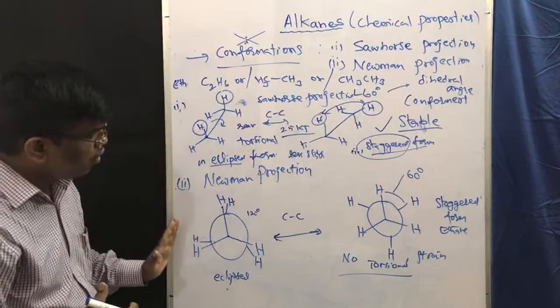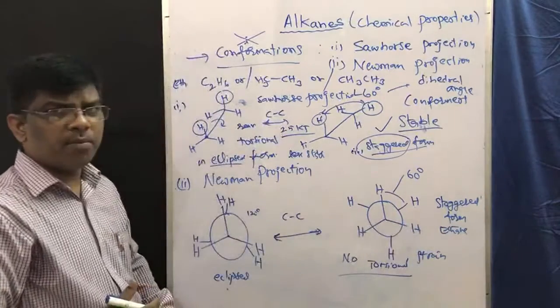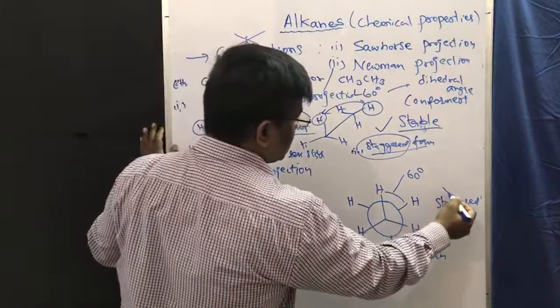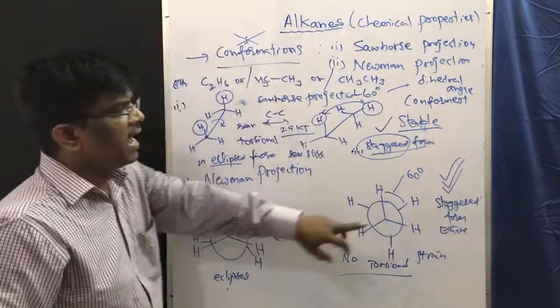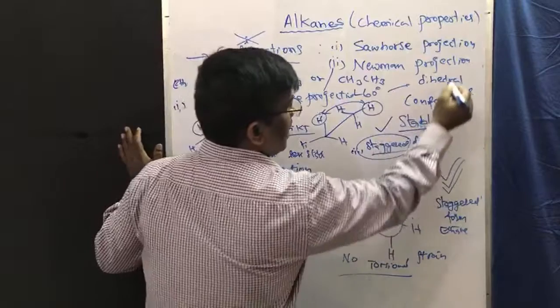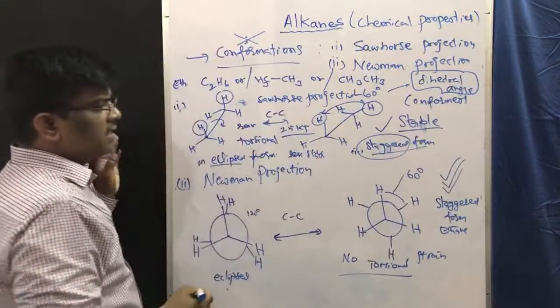And same way Newman projection also, eclipsed form and this is staggered form. Which is more stable? Staggered form is more stable because of the dihedral angle. What is this? Dihedral angle. Please understand the concept. Dihedral angle is 60 degrees. It is more stable.